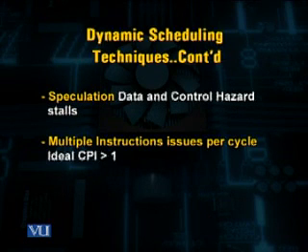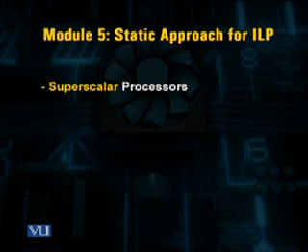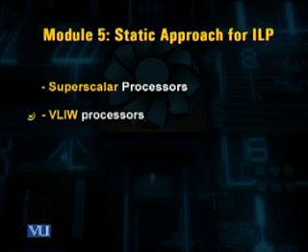We discussed the case of multiple instructions issue per cycle in detail in this course. Then in the fifth module, we discussed the multiple instruction issue case in further detail related to high performance processors. Here we discussed the superscalar processors and very long instruction word processors.